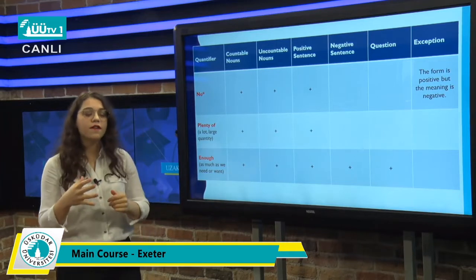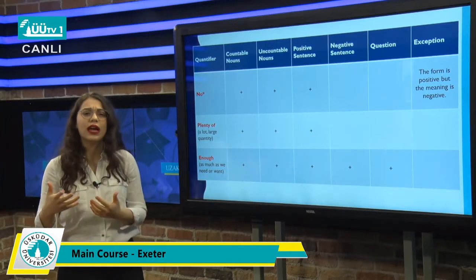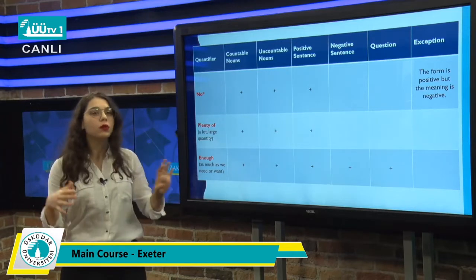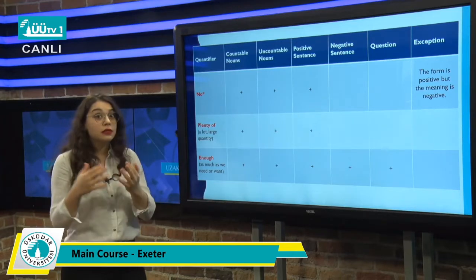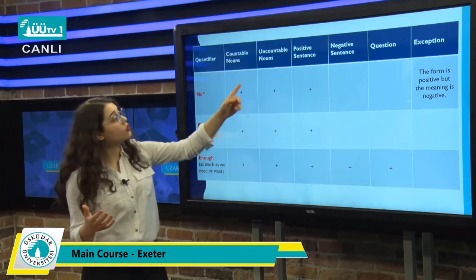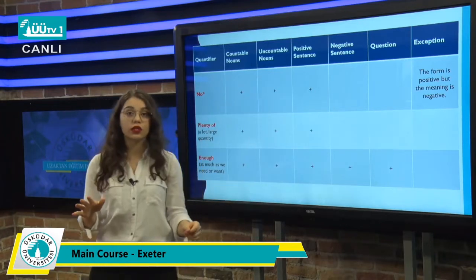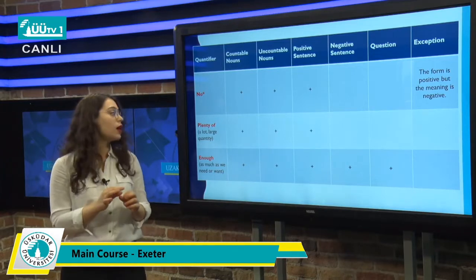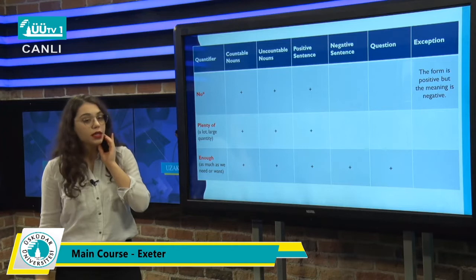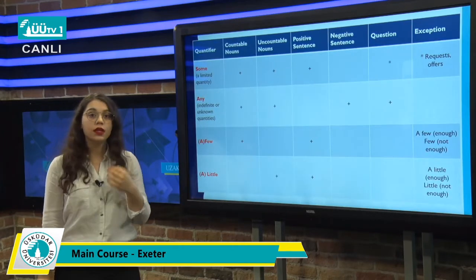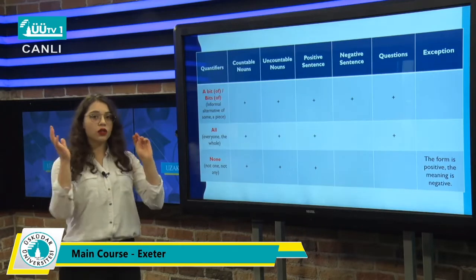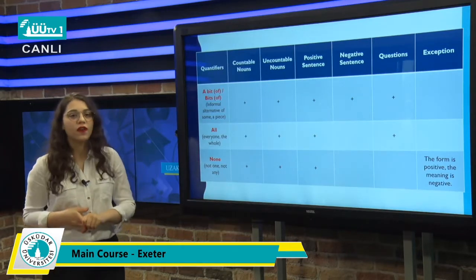And enough. We know that enough is as much as we wanted or as much as we needed, and we can use it with countable and uncountable. The sentence type doesn't matter, so we can use it with positive, negative, or question. So we can use enough with everything that we know. So these ones were something that we already revised. Today we are going to learn about these quantifiers.